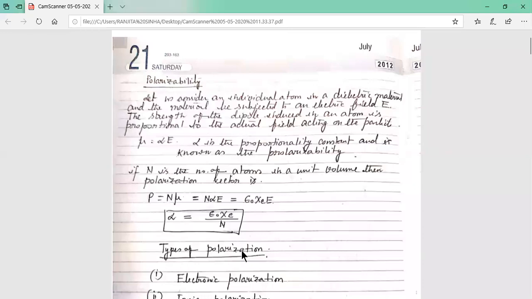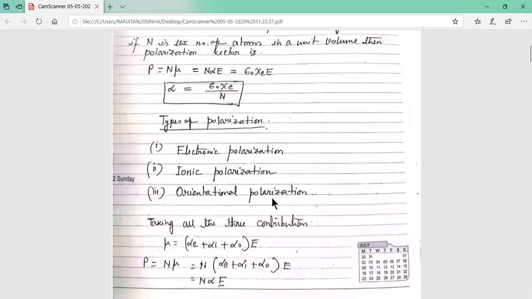Types of polarization. There are three types of polarization: electronic polarization, ionic polarization, and orientational polarization. Now you know the dipole moment mu equal to alpha into E. As there are three types of polarization, electronic, ionic, and orientational, alpha e is the polarizability for electronic polarization, alpha i is the polarizability for ionic polarization, and alpha o is the polarizability due to orientational polarization. I will come later to what the electronic, ionic and orientational polarizations are.